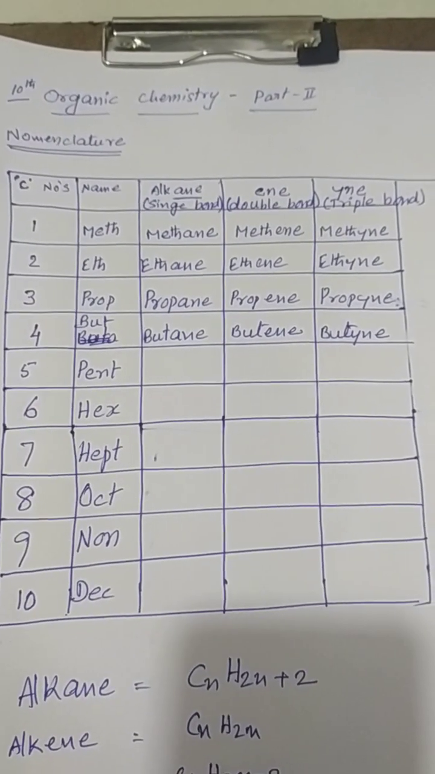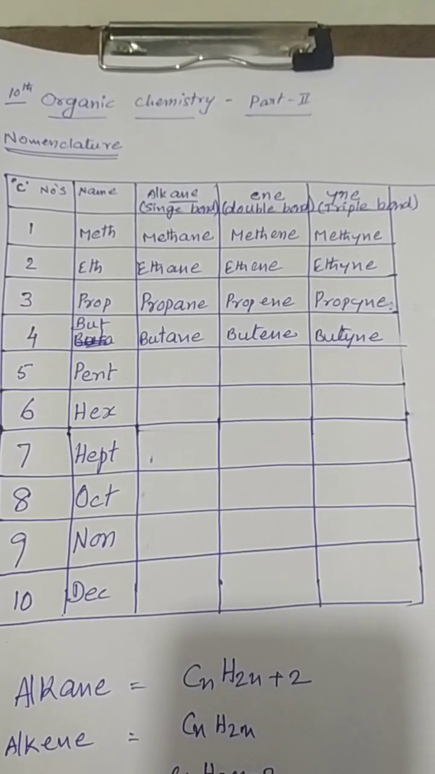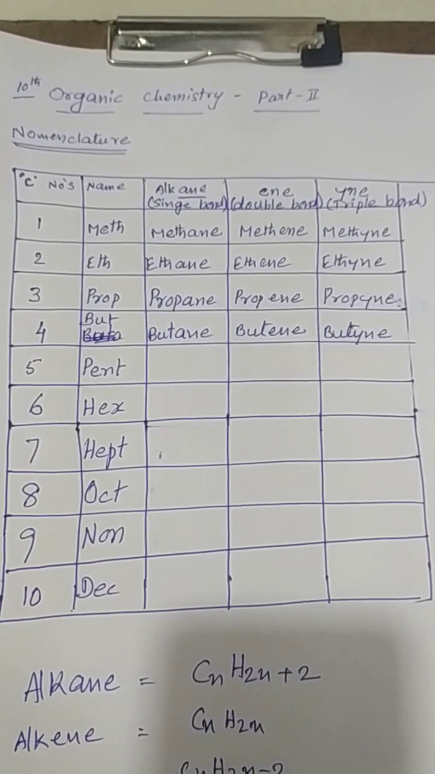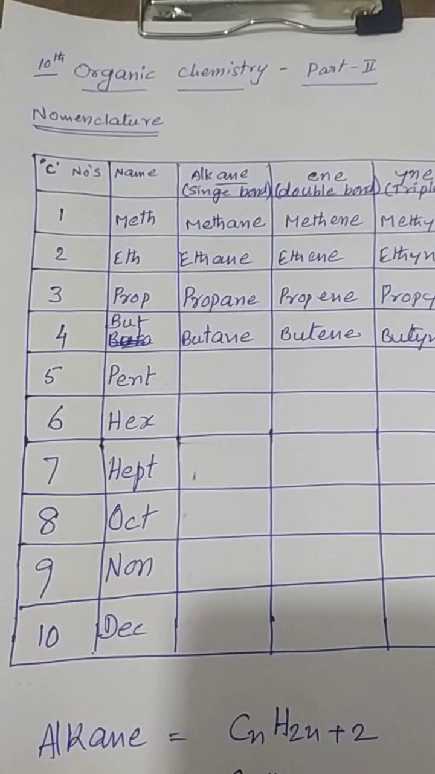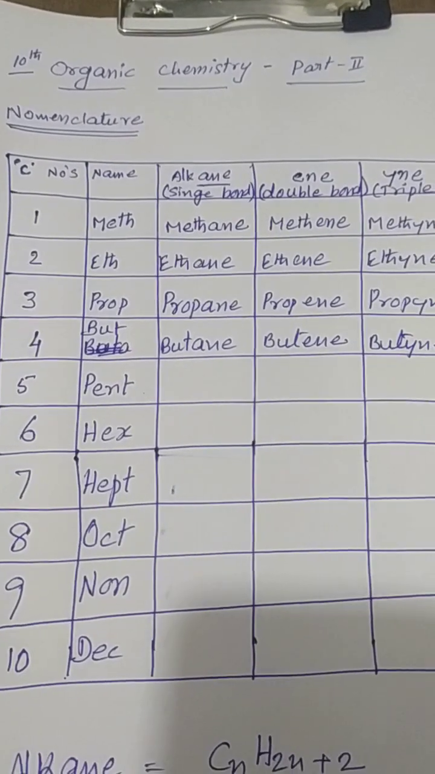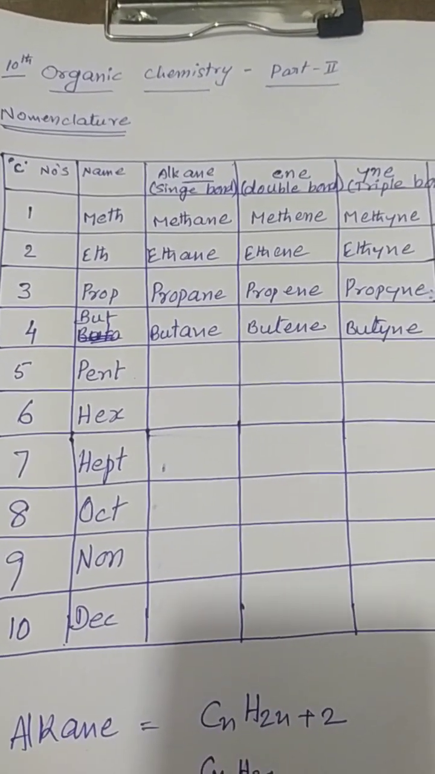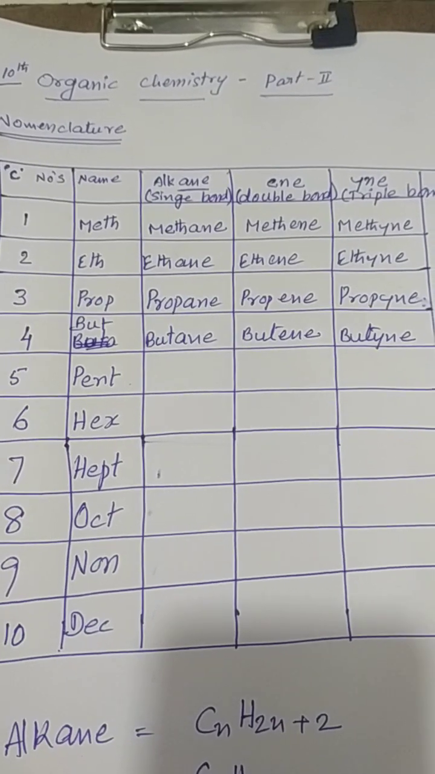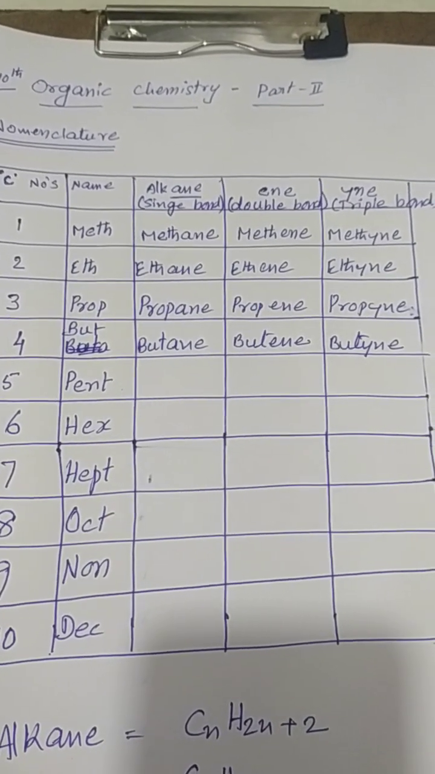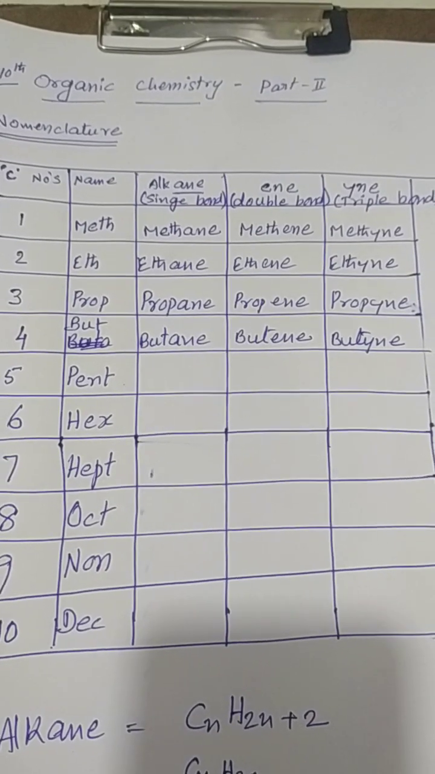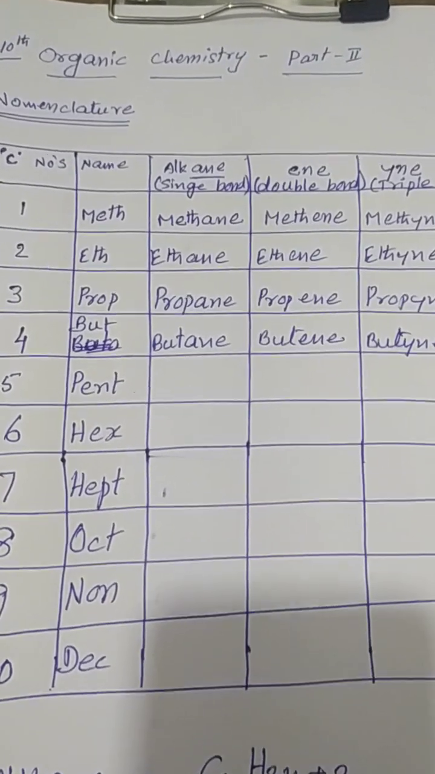Good evening, students. Today we are going to discuss a very important topic in organic chemistry, that is nomenclature. In nomenclature, the most important thing is that the nomenclature is dependent upon the number of carbon atoms in